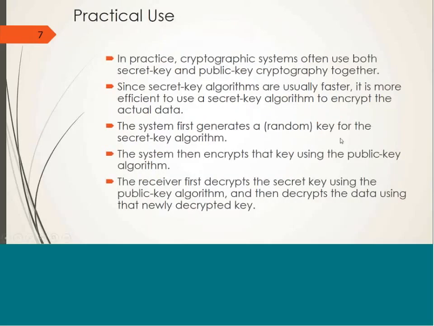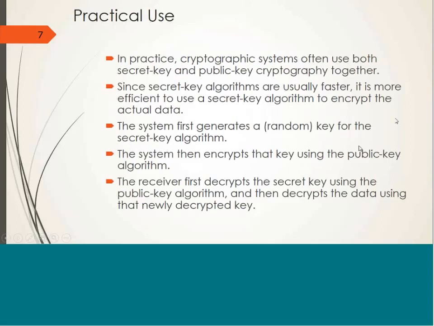So in practice, cryptographic systems use both secret key, that is symmetric key, and asymmetric cryptographic algorithms together. Secret key algorithms or symmetric key algorithms are usually faster, so it is more efficient to use symmetric algorithms to encrypt the actual data, and the key for this secret key algorithm is transmitted using an asymmetric cryptographic algorithm.